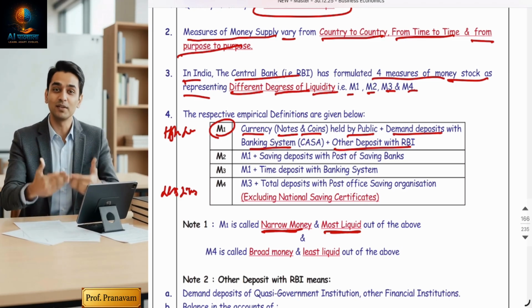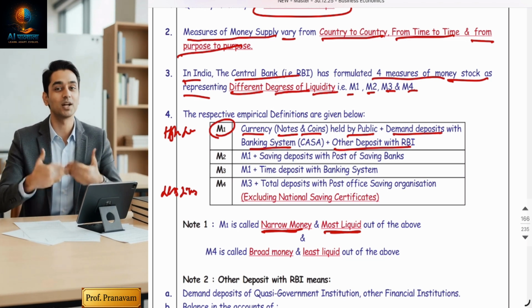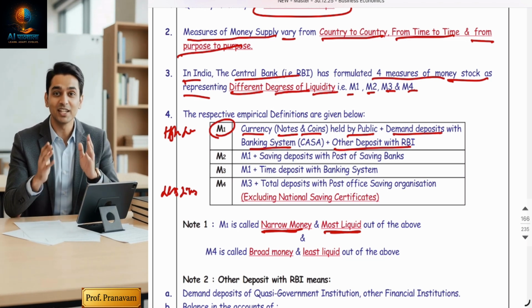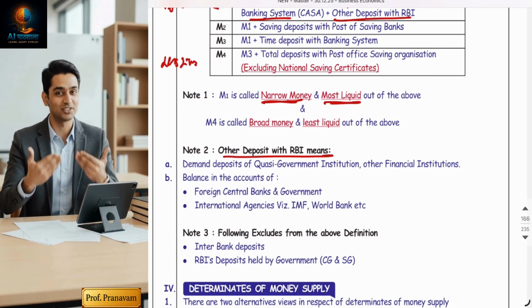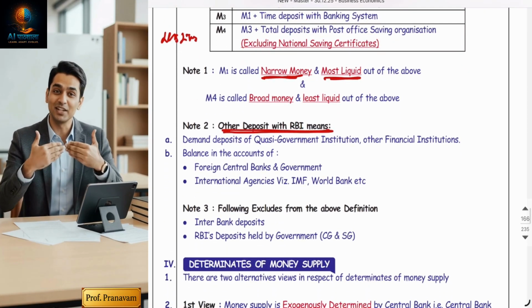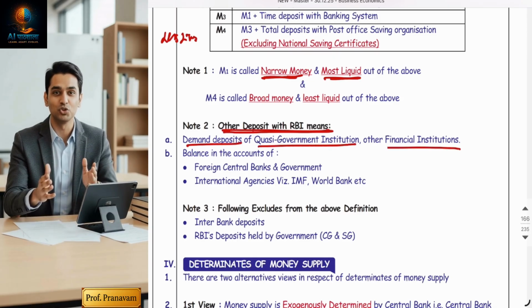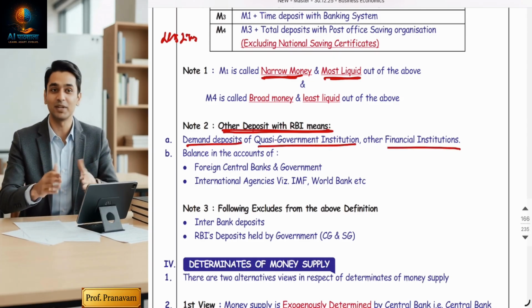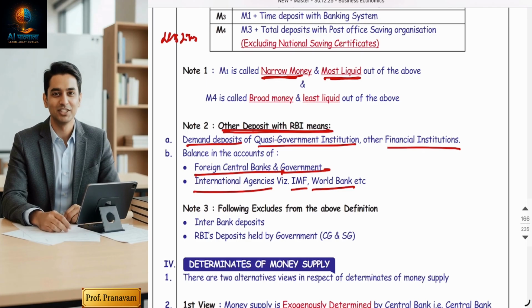Why is M1 most liquid? Because it can be used immediately for transactions. That's why M1 is called narrow money. Now the question arises, what do you mean by other deposits with RBI? The term other deposits with RBI includes demand deposits of quasi-government institutions and other financial institutions, and balances in the accounts of foreign central banks and governments and international agencies like IMF, World Bank, etc.